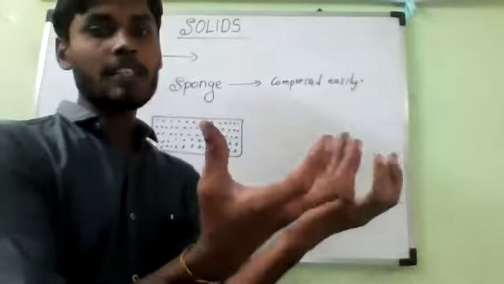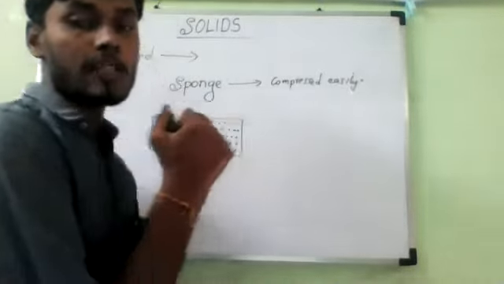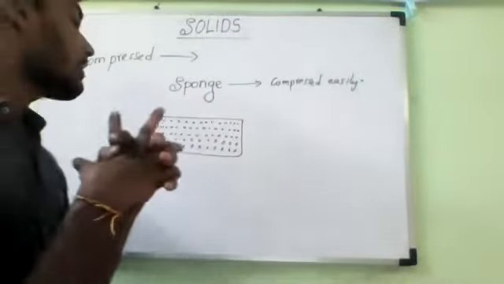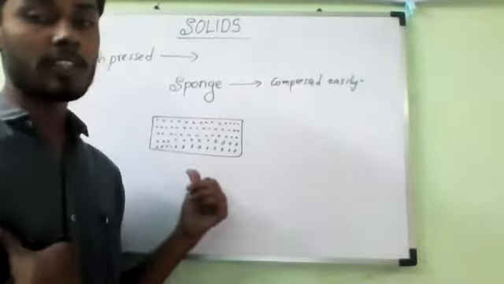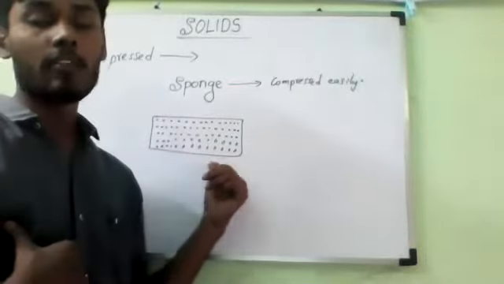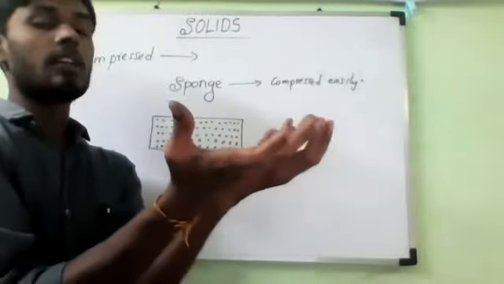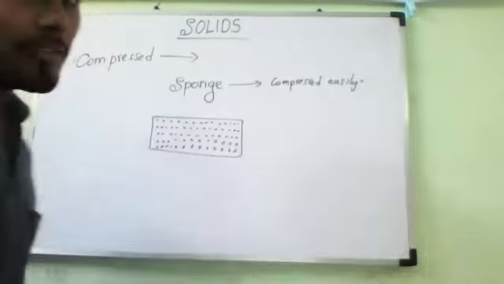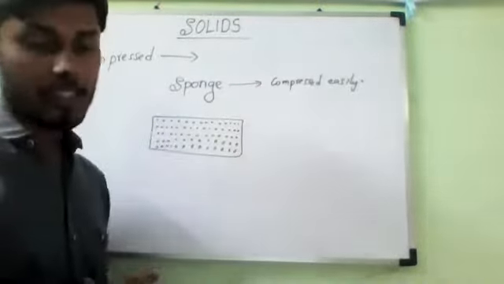So when you apply force, the sponge is still considered a solid, but it will be compressed because of the minute pores filled with air. When we press the sponge, under the applied force, the air present in these holes will go outside. Yes or no?